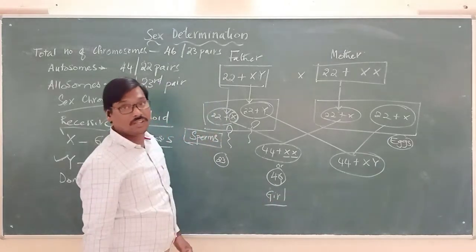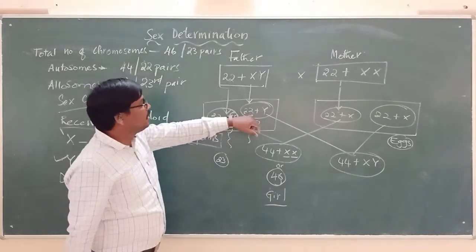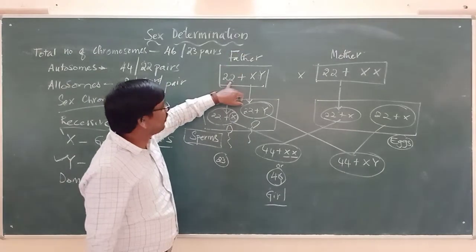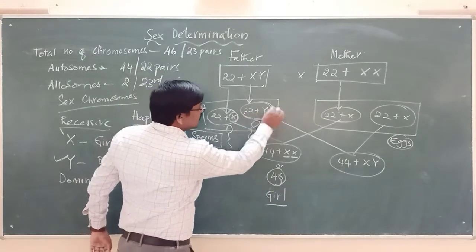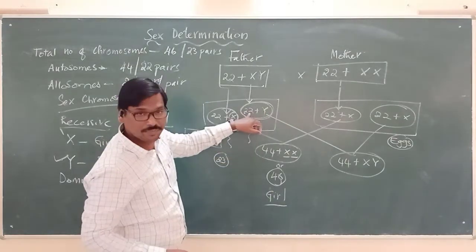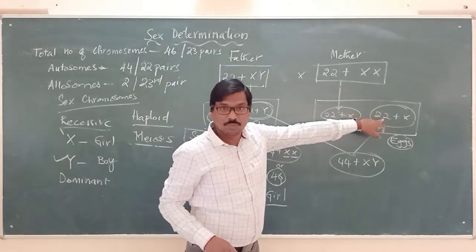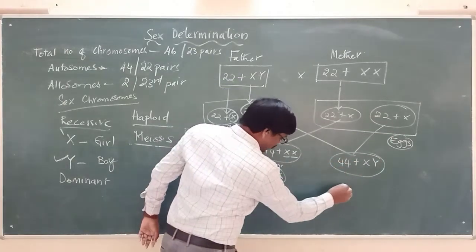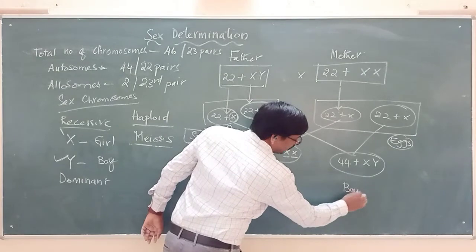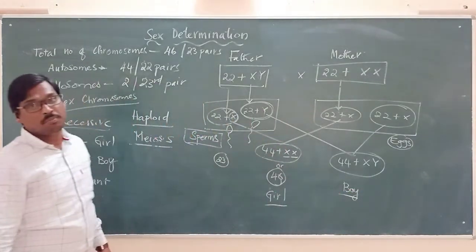In the same way, if the 22 plus Y sperm fuses with the egg, which is 22 plus X, it gives rise to a baby boy.